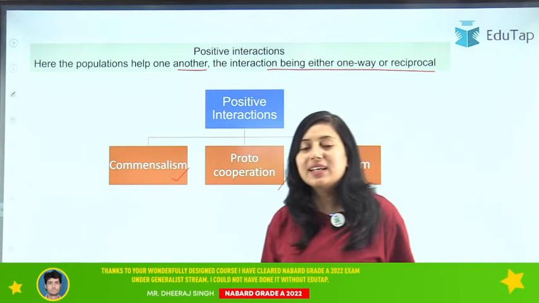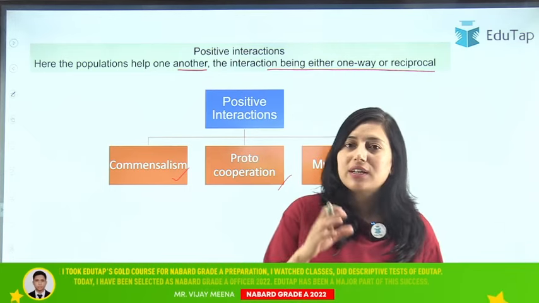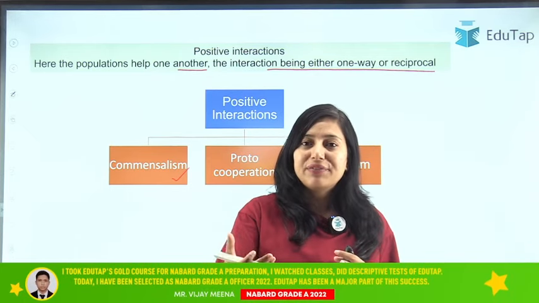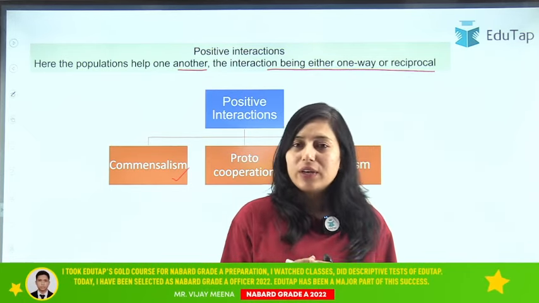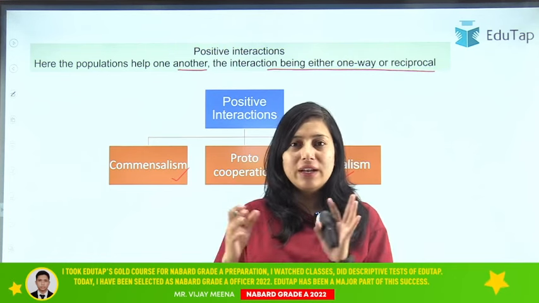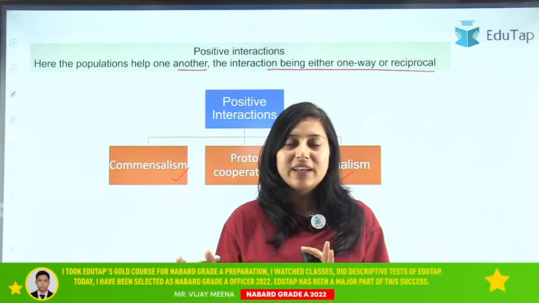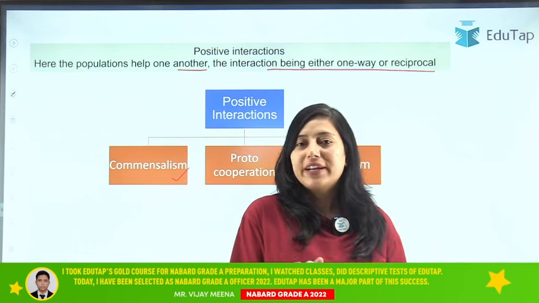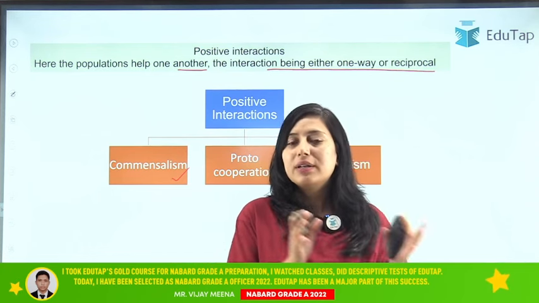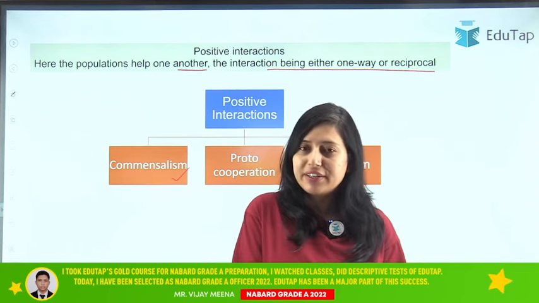As we say that in positive interaction, one organism can benefit the other in one way. For example, you and your friend are there, and you are providing notes to your friends, so you are giving positive interaction, there is a positive interaction.